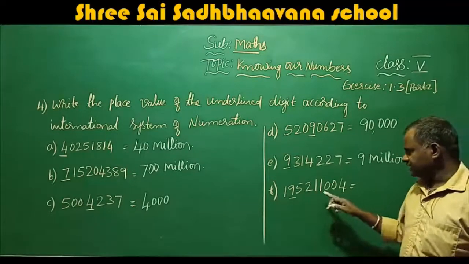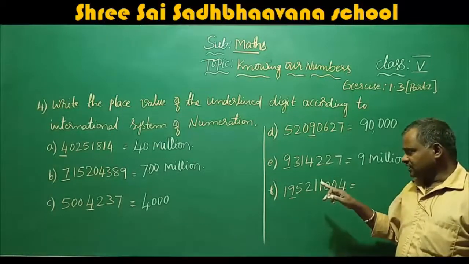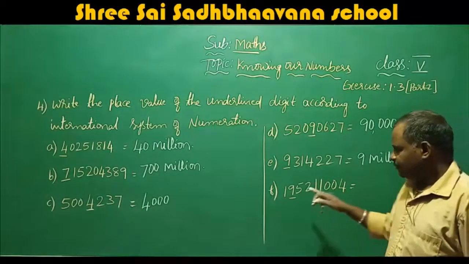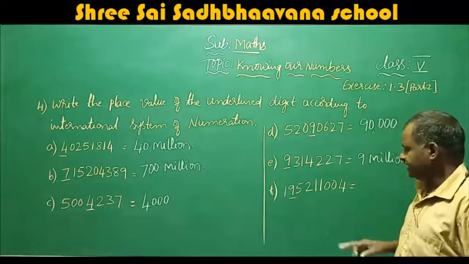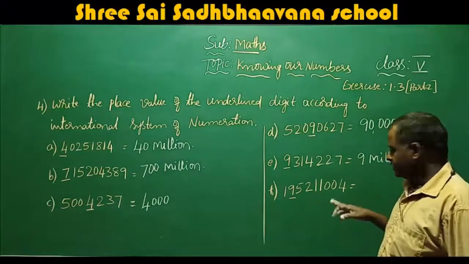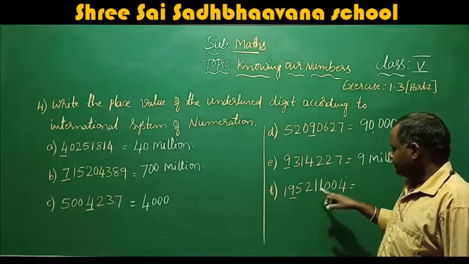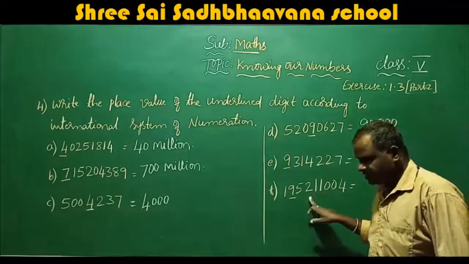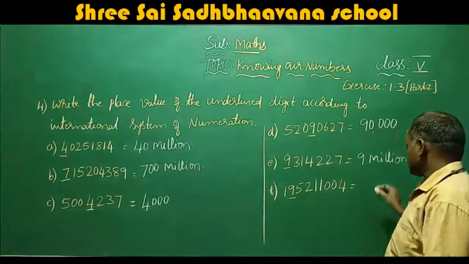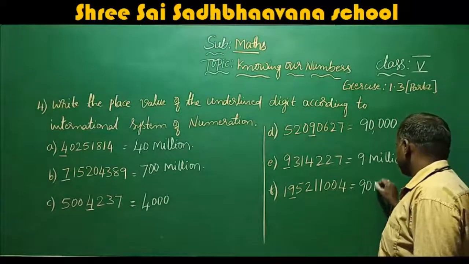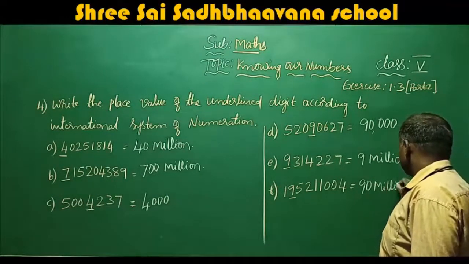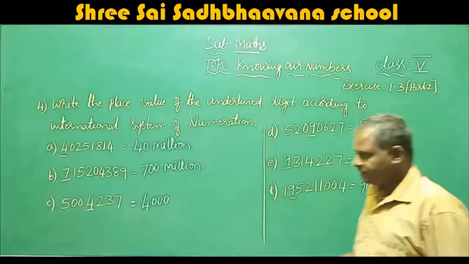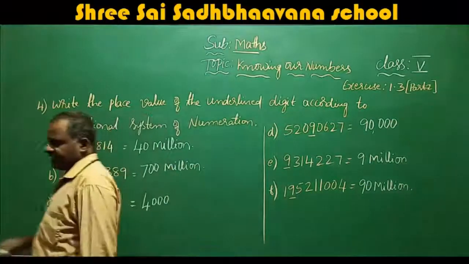Here, unit, 10, 100, 1,000, 10,000, 100,000, million, 10 million. I will repeat. So the answer is 90 million. I hope you understand. Once again, I will explain.